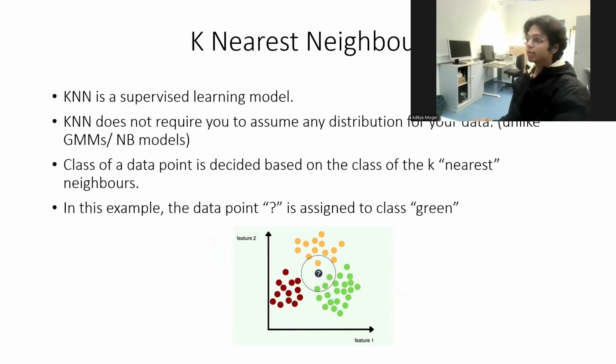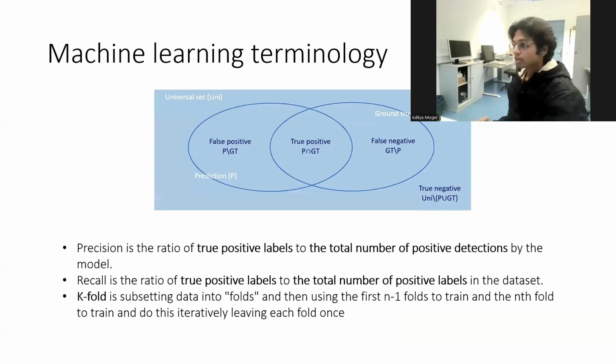KNN is a supervised learning model that classifies information based on the identity of the n nearest neighbors. In this example, the majority of the nearest neighbors are green for the question mark point. Hence, it will be classified as green. This model can generate multi-class, that is, multiple species predictions for a feature vector. Some more ML terminology. Ground truth is the set of entries containing our dataset, and metrics like false positive, false negative, and true positive are important to quantify the predictions of our model. Please ask me in chat if something is unclear.